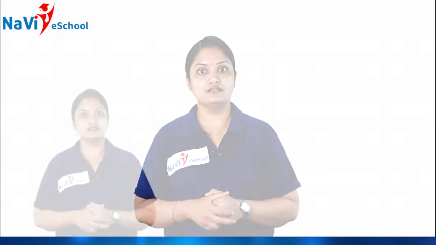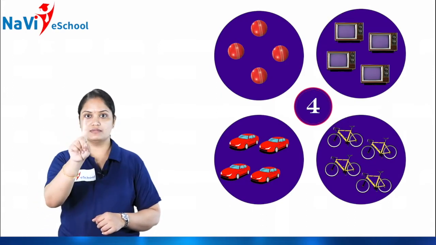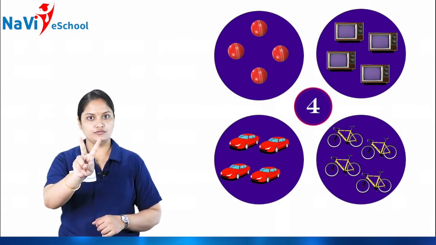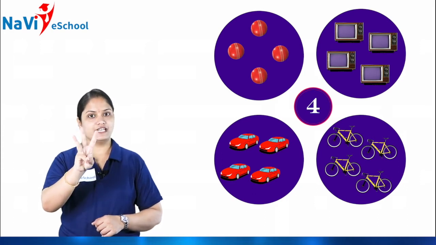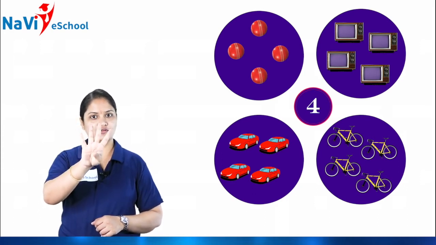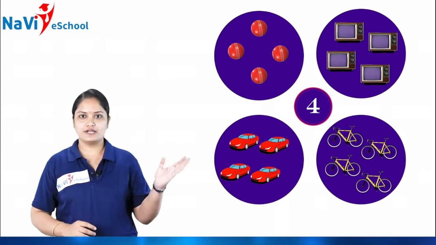Got it, children? So next we'll move on to another number, called number 4. See, already we know number 1, 2, 3. Next comes number 4. Okay. So here, children, look at the screen.